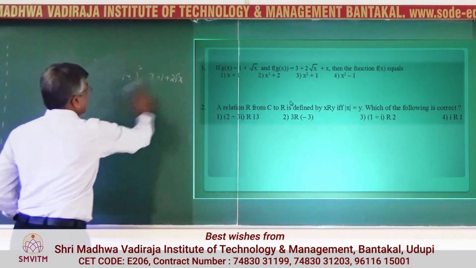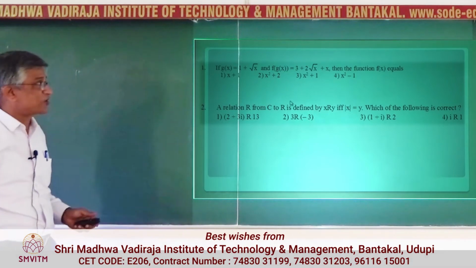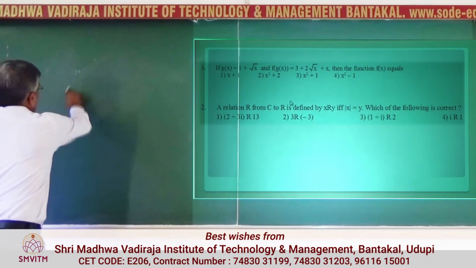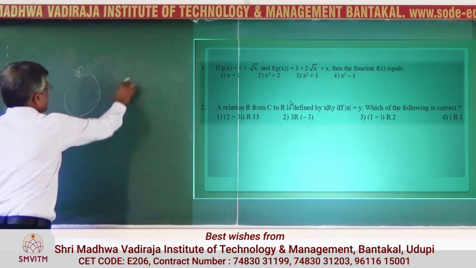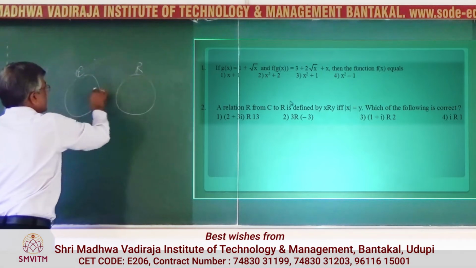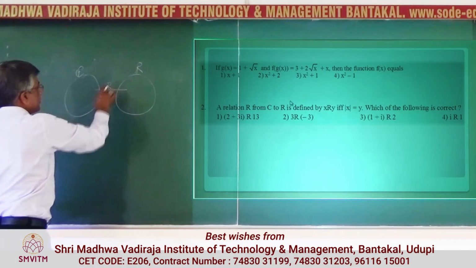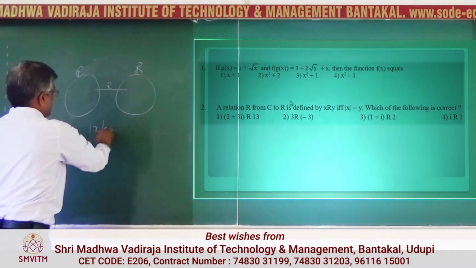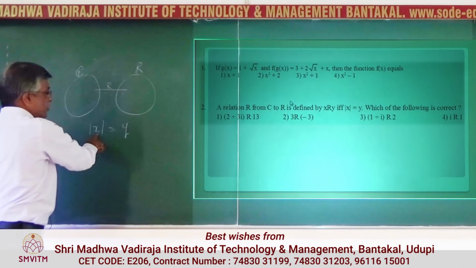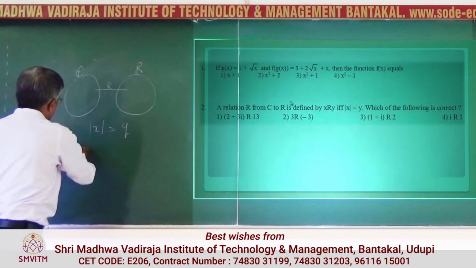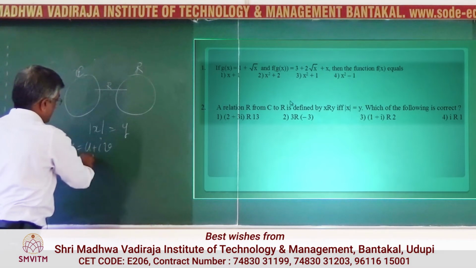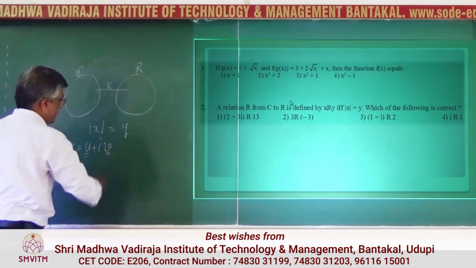Look at the second one. This is again from basics, relations. There are two sets, the set of complex numbers and the set of real numbers. There is a relation given here. How are they related? Mod x equal to y. Mod x for a complex number: x is of the form u plus iv, real part u, imaginary part v.